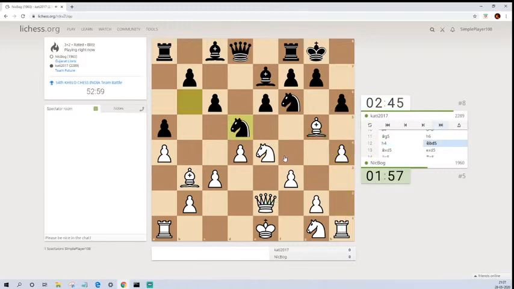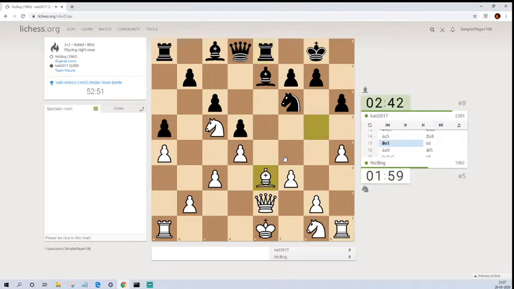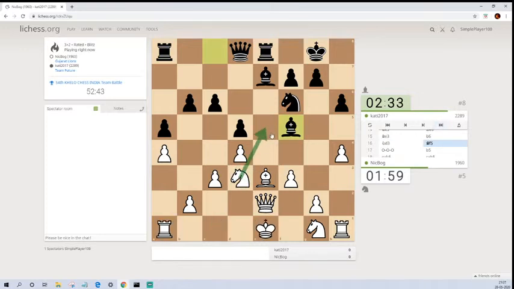Okay, so knight to d5 was played, bishop was not captured. Pawn takes, and knight to c5. Rook to e8, and bishop comes back to e3 now. Pawn to b6, knight d3. Bishop to f5, and I think this knight e5 should have been played here.